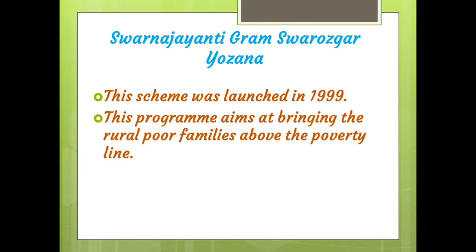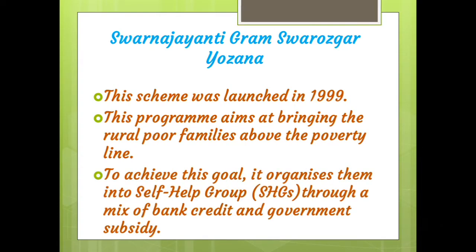This program aims at bringing rural poor families above the poverty line. According to this project, they want to bring poor families from below the poverty line to above the poverty line. To achieve this goal, it organized them into self-help groups, that is SHGs, through a mix of bank credit and a government subsidy.